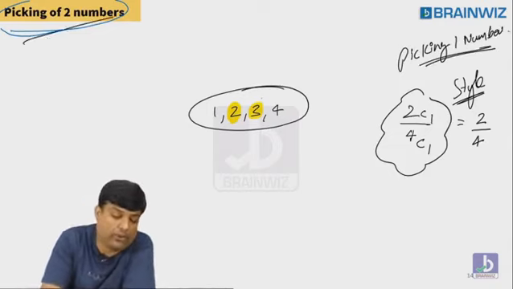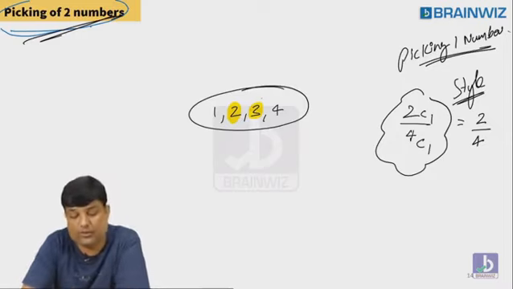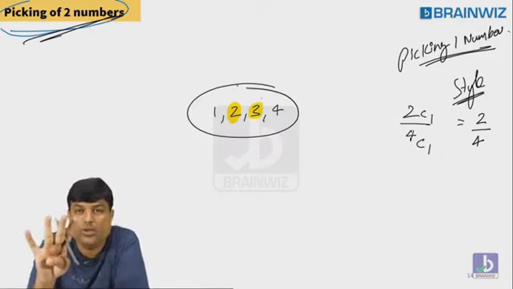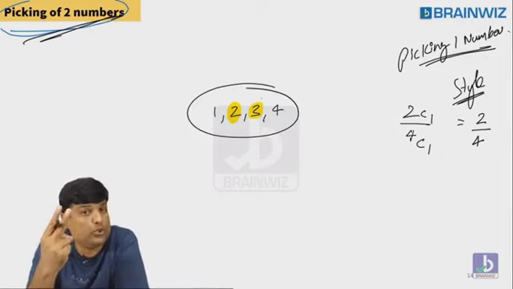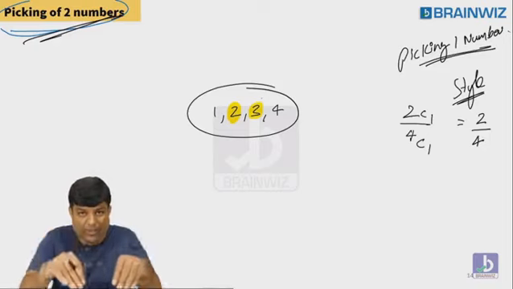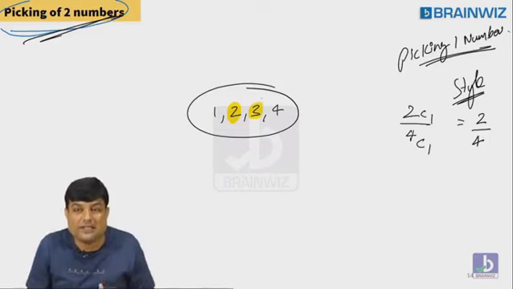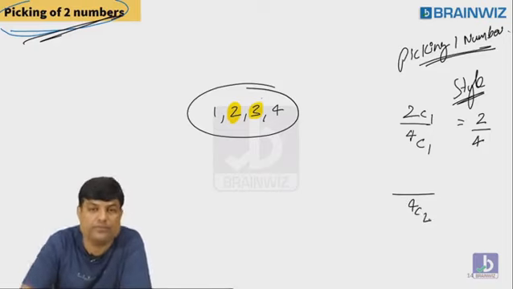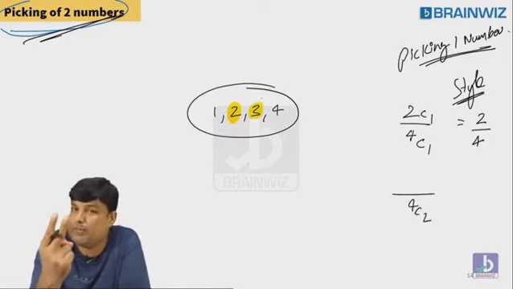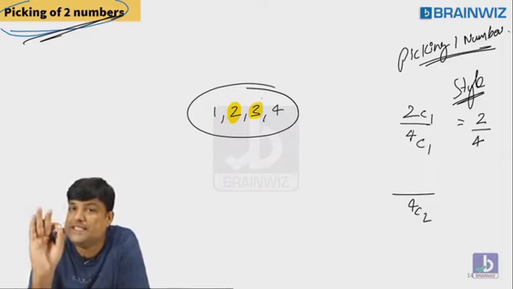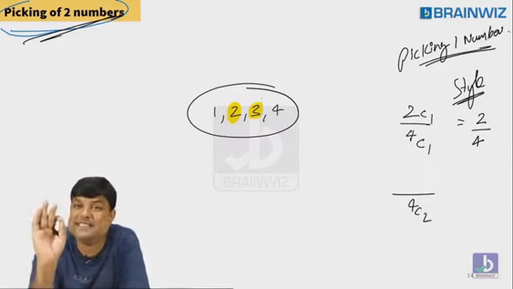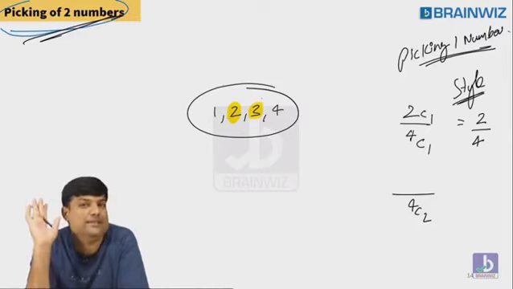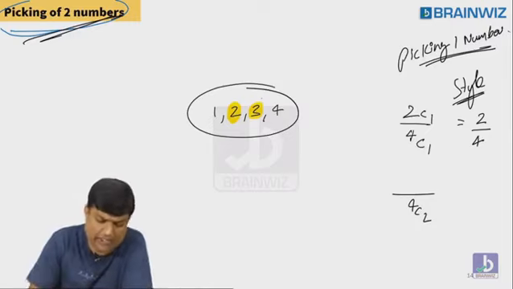Now I'm going to pick 2 numbers. Let's try to see 2 numbers, okay? So, how many numbers are available? 4. Total 4 numbers. How many numbers are you picking? 2 numbers are picked at random, meaning randomly you are taking your hand and picking 2 numbers from that box. So, is the denominator 4C1? No. The denominator is 4C2. The number of ways 2 numbers can be picked from the 4 numbers is 4C2. Just like Vilas told, it is selection. But what is 4C2, guys? 6. We have calculated.